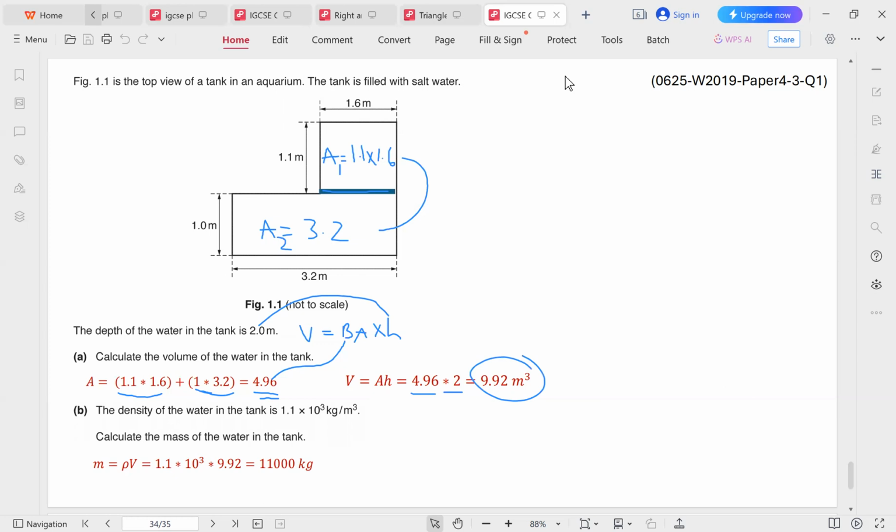The density of the water in the tank is 1.1 times 10 to the power of 3. Calculate the mass of the water in the tank. To get the mass of the water in the tank, we use M equals rho V. We already have the volume, and the density is already given in the problem. So we multiply them out, and we get the mass.